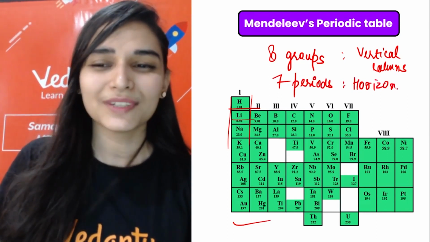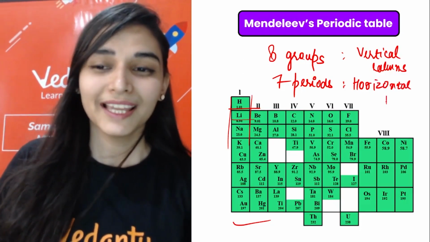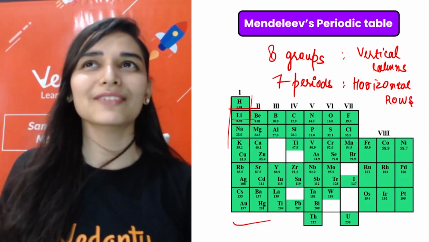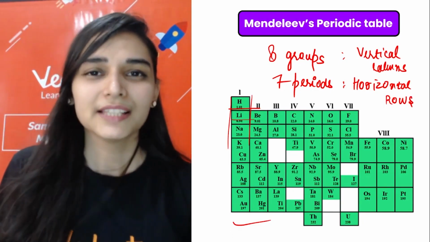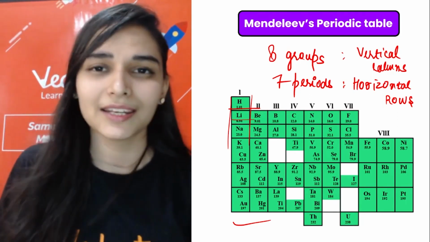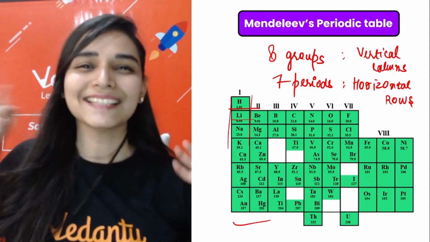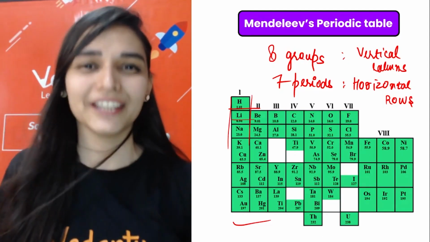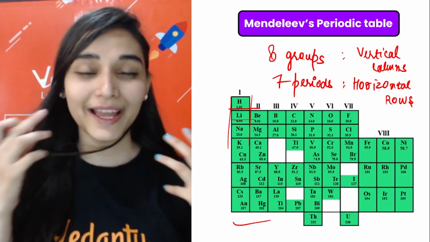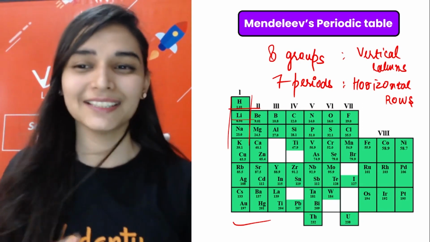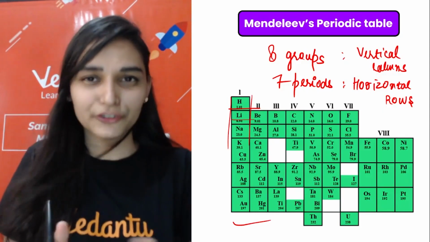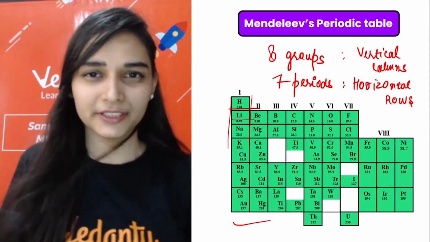Don't get confused between vertical and horizontal. I also get confused. There are always some words which are confusing. I always get confused between summer and winter. So I have to take a moment and think, what is summer? Then I think summer means sun, and sun means heat. So summer is that hot season. And when I have to think winter, I think winter means wind, and wind means cold. So I always take a moment before speaking summer and winter. The same happens with vertical and horizontal. So remember, vertical columns are the groups, horizontal rows are the periods.